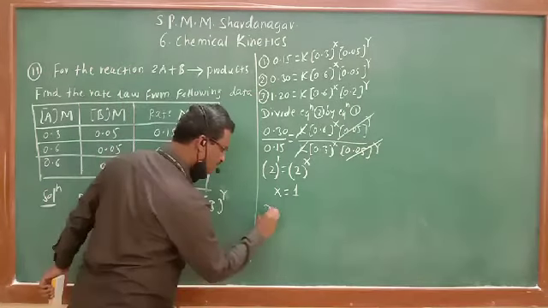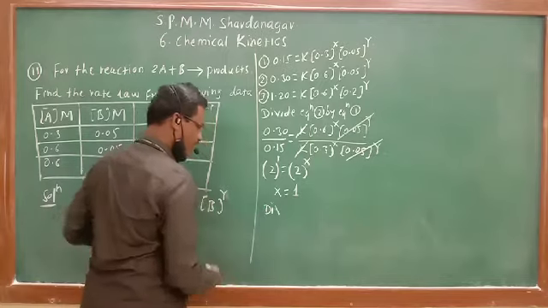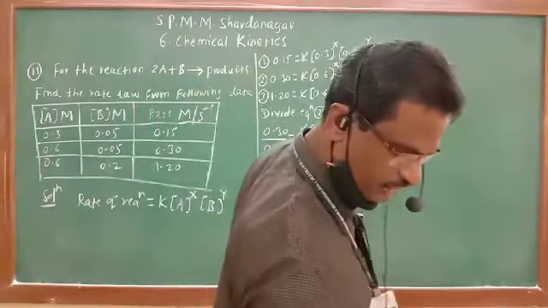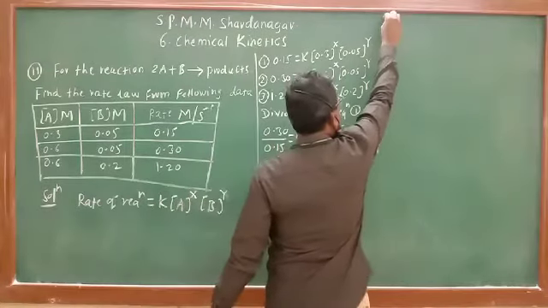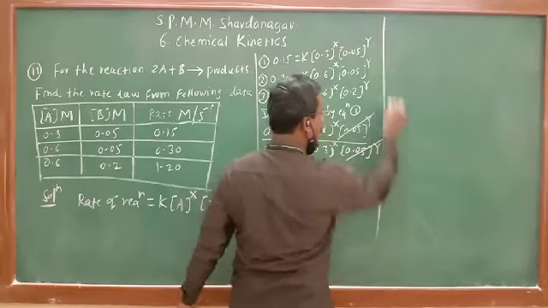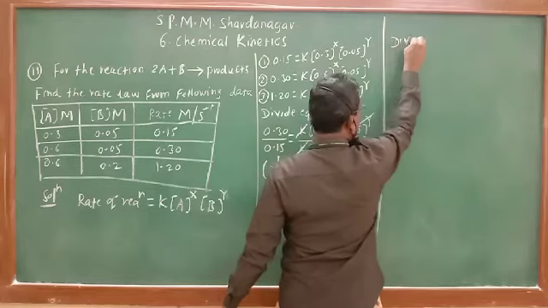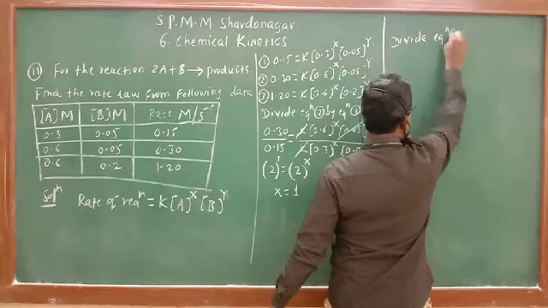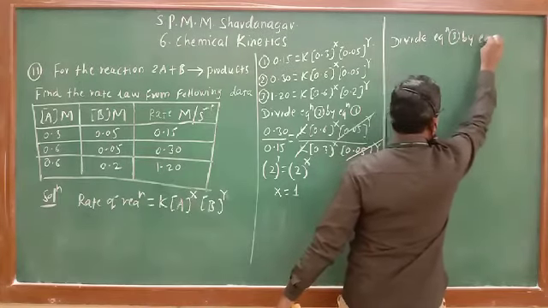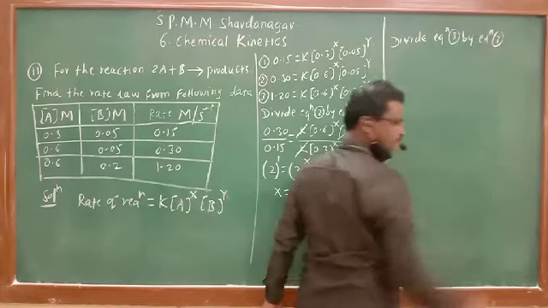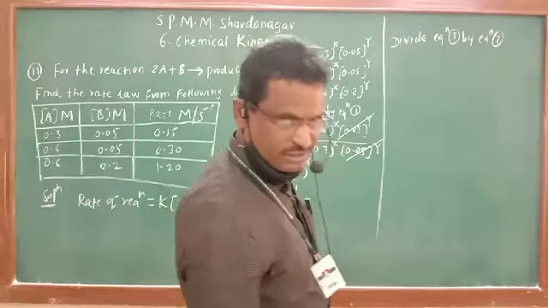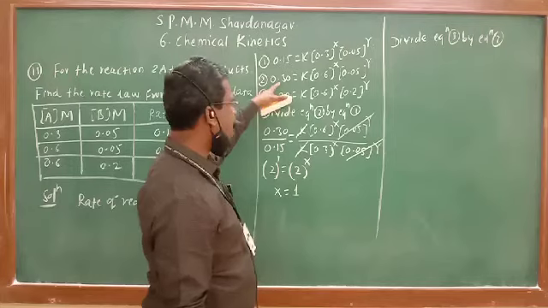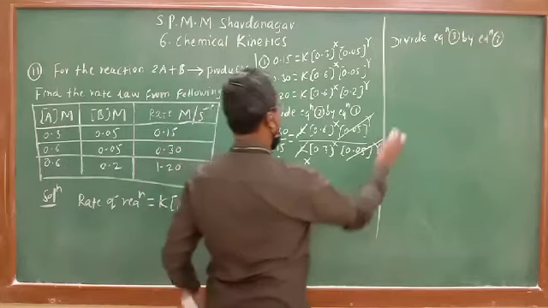So here write, divide equation 3 by equation 2. Here I am solving. Divide now equation 3 by equation 2, left side by left side and right side by right side.